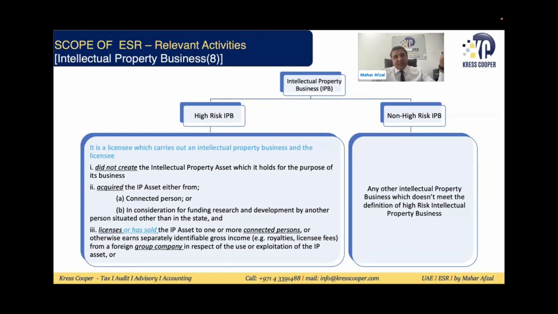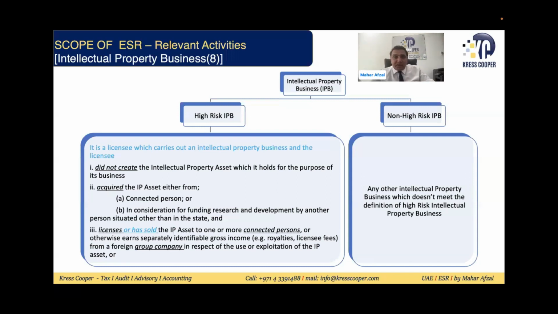I wanted to give you an example. There's one company based in UAE. That company has taken one asset from the USA company. The asset has been developed in USA. The UAE entity has not invested even a single dirham in the development of the asset. All cost has been booked in USA. The company has taken tax advantage in USA because all expenses are being booked here. When expenses are being booked, our taxable profit will come down. It means the company is taking advantage by booking the expenses over there.